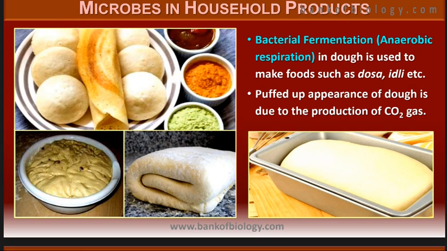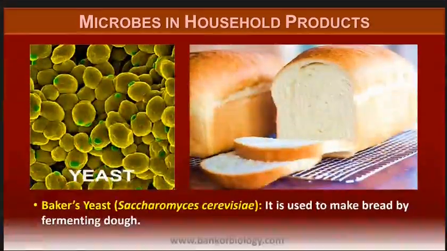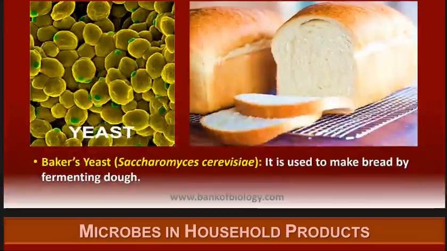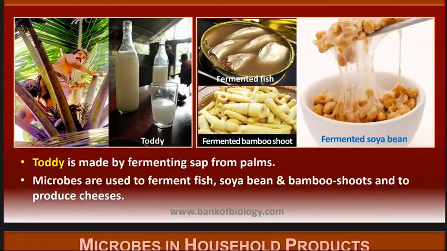Puffed up appearance of the dough is due to the production of carbon dioxide gas, because the bacteria and yeast that you put in will always be respiring, and it's anaerobic. Hence, there is a production of alcohol, as well as a release of carbon dioxide, which makes the bread fluffy and smooth. Here the yeast used is Saccharomyces cerevisiae, which is used for making bread by fermented dough.